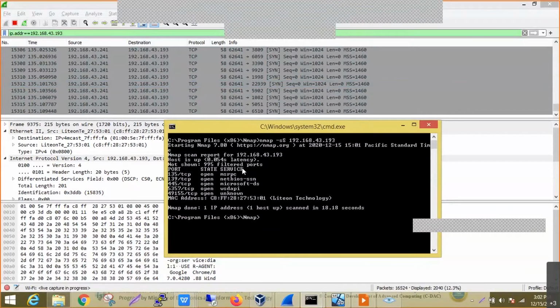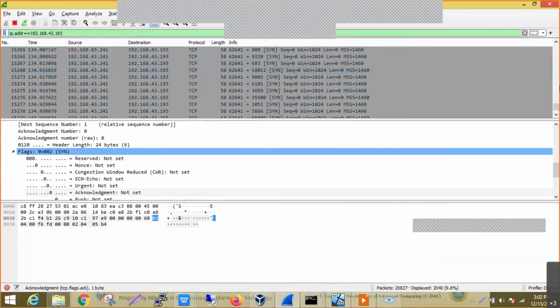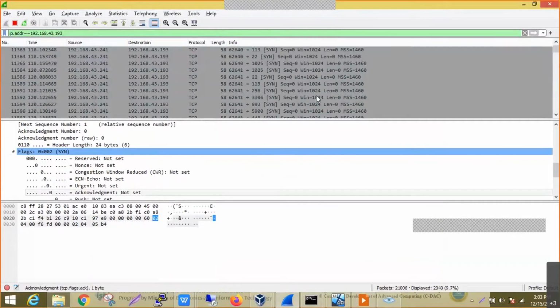Now again we can observe the same set of results we got in the full scan, showing that these particular ports are open, but we are using only the SYN scan flag. The SYN scan is also generally called a stealth scan, because most security devices will log the connections which are established. To avoid that establishment of the connection, we are not sending the acknowledgement. Instead, we are sending the reset packet directly to abruptly close the connection.